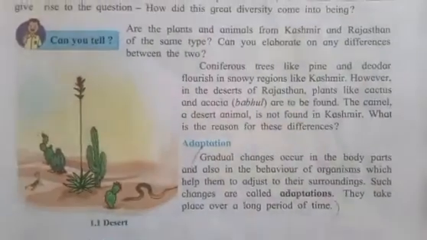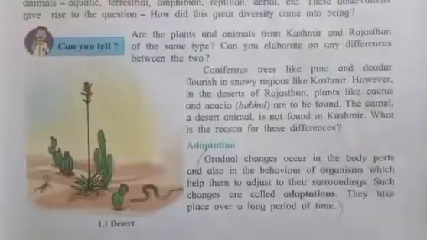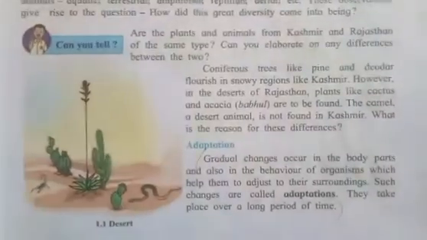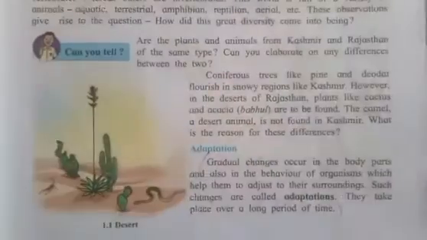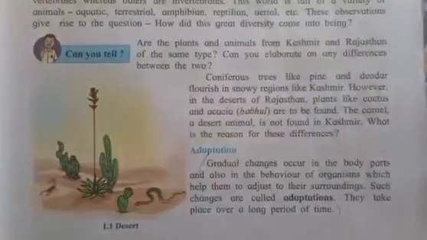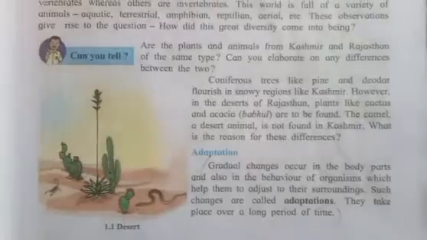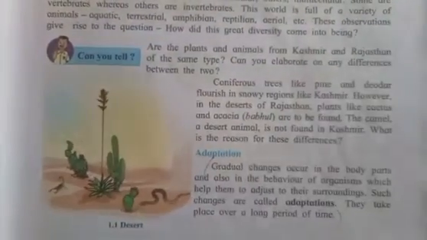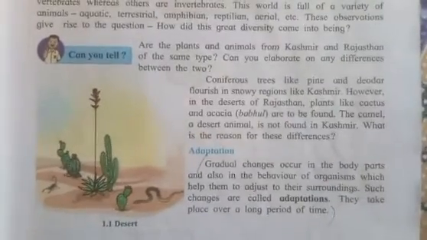For example, if we talk about the camel, why can the camel stay in desert areas? Because the camel has the ability to survive in desert areas. For example, a camel can live for a few days without water. As you all know, a camel can store some amount of water, and it can live in scarcity of water where water is not available every time. That's why the camel can live in desert areas, and therefore camels are found more in desert areas.